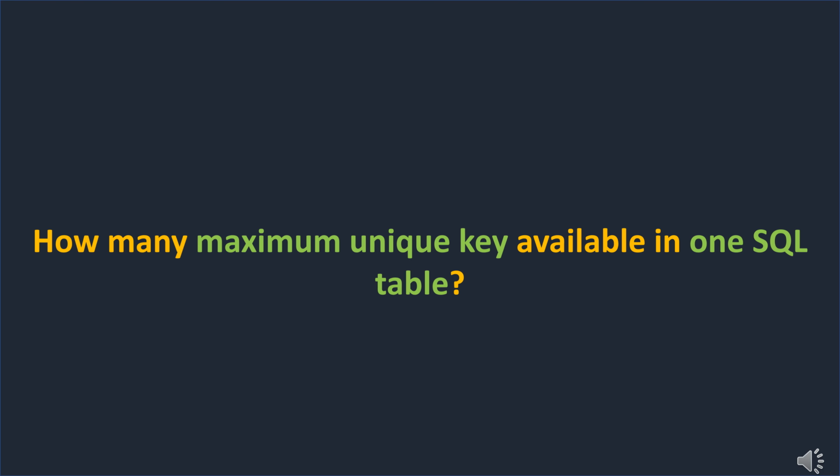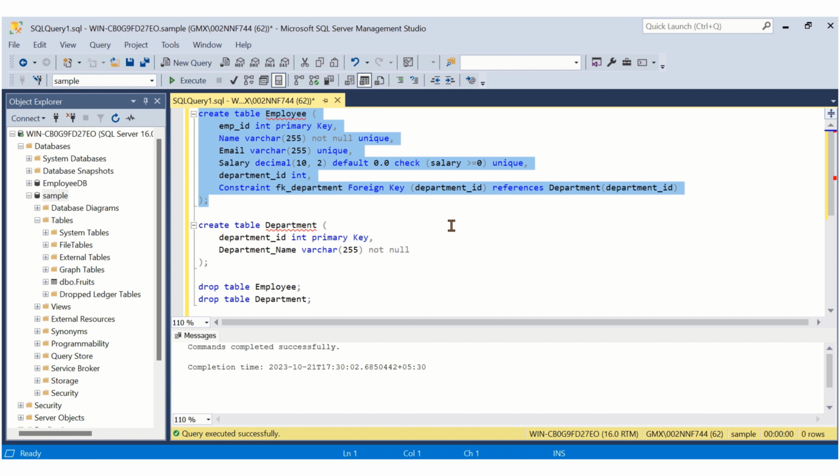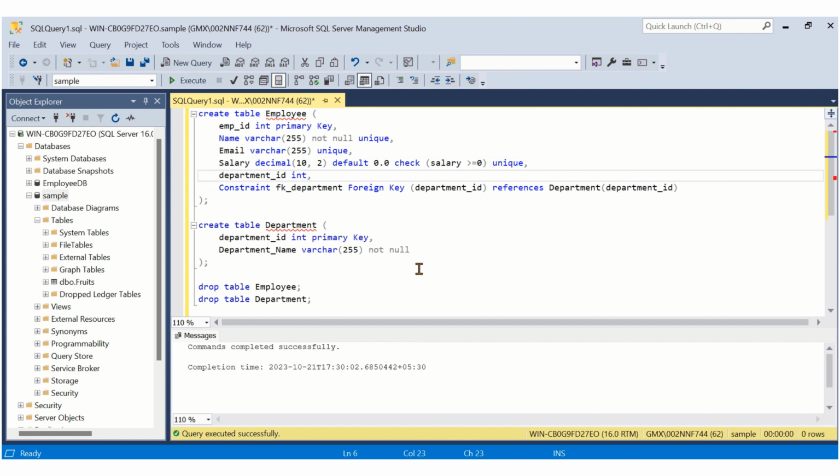Our next question is how many maximum unique keys are available in one SQL table? We already have a unique key on the email ID column. Now I will add one more unique key on salary. Let's say I'm adding it here, unique. So we have two unique keys now. Let me add one more on the name column. Let me execute this table script now. Okay, the table is created. It means we can add multiple unique keys on a single table. So there is no limit.